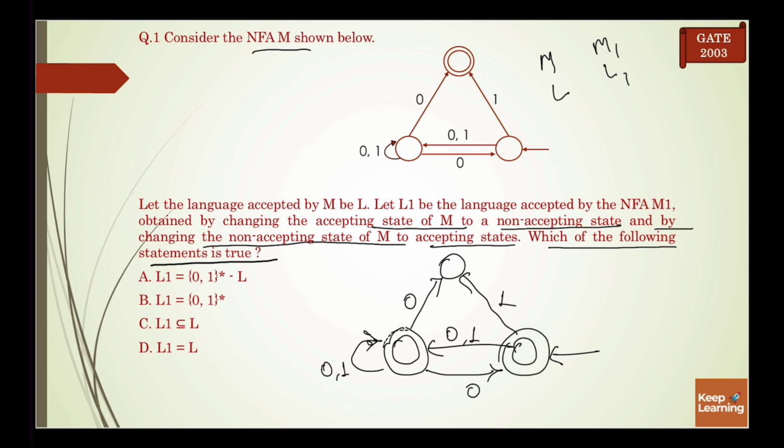Since our initial state is our final state as well, it means it can accept epsilon, and by taking 0 1 we are reaching this state, which is also a final state, and we have a self loop of 0 1 here. It means it can accept any combination of 0 and 1. So acceptance of any combination of 0 and 1 including epsilon can be represented like this: (0+1)*. So the correct answer will be B.